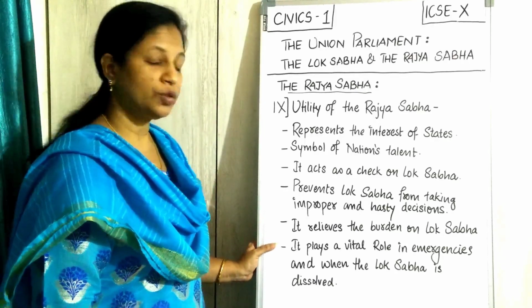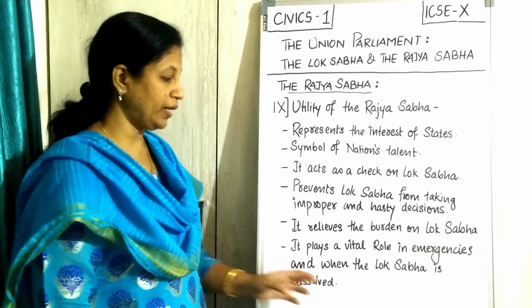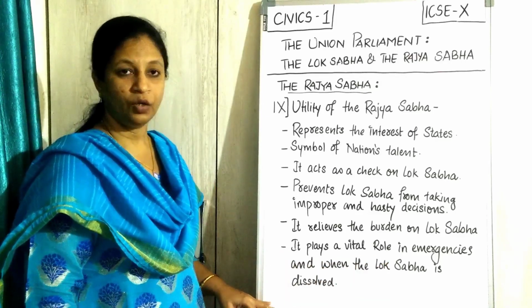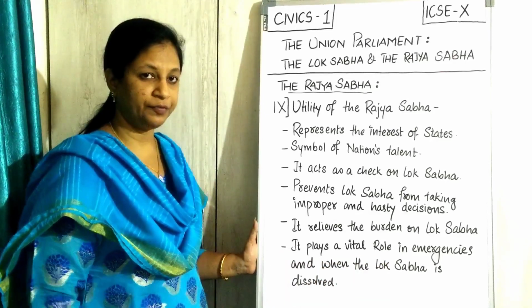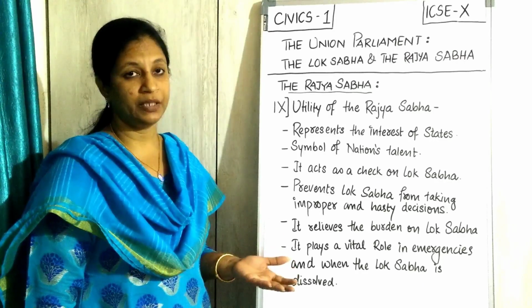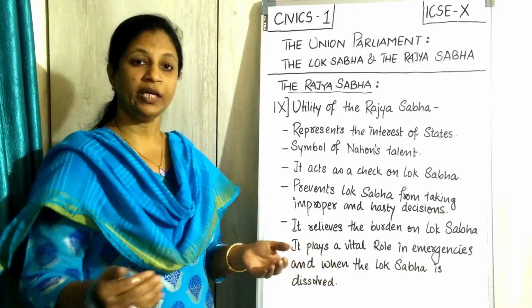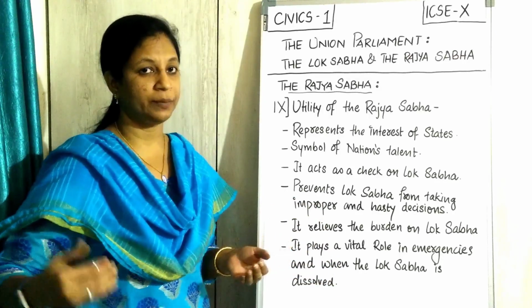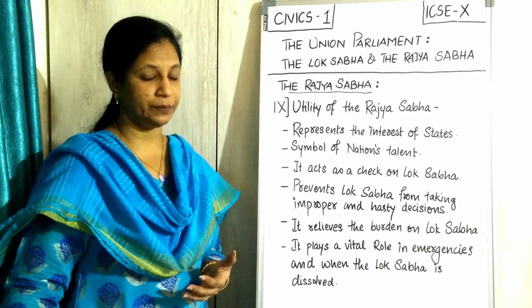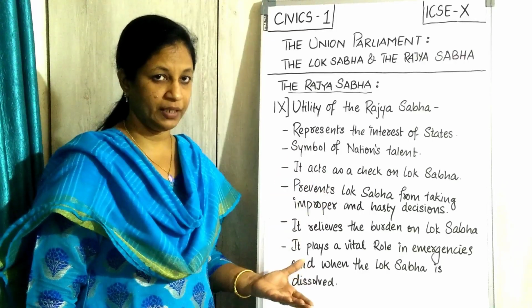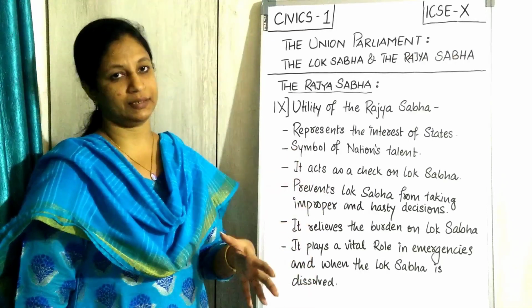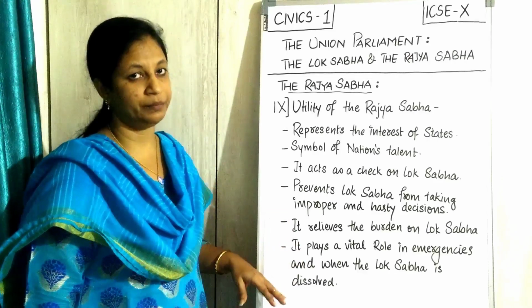It plays a very vital role in emergencies and when the Lok Sabha is dissolved. Lok Sabha is dissolving after every 5 years, but Rajya Sabha is a permanent one. Lok Sabha dissolve भी हो गया तो Rajya Sabha अभी active है. कोई इमरजेंसी में कोई प्रॉब्लम आ रहा है, लोकसभा वहां पे काम नहीं कर पा रहा, एक्टिव पार्टिसिपेशन नहीं हो तो भी राज्यसभा वहां पे है. तो it is supporting the system. So we have made it a permanent house.